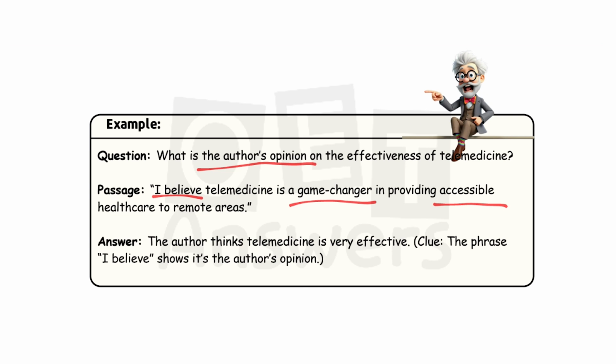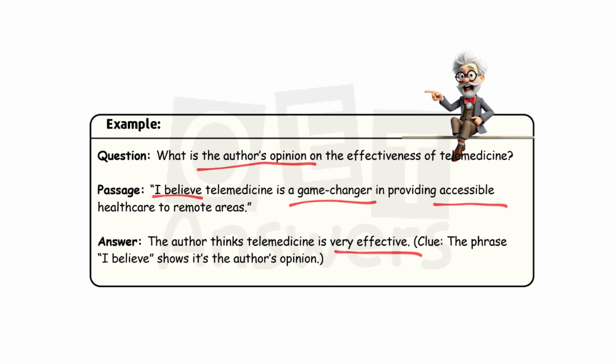What is a game changer? The meaning is a breakthrough or an innovation. So telemedicine is an innovation or a breakthrough in providing accessible healthcare to remote areas. Now look for your answer. The author thinks telemedicine is very effective.